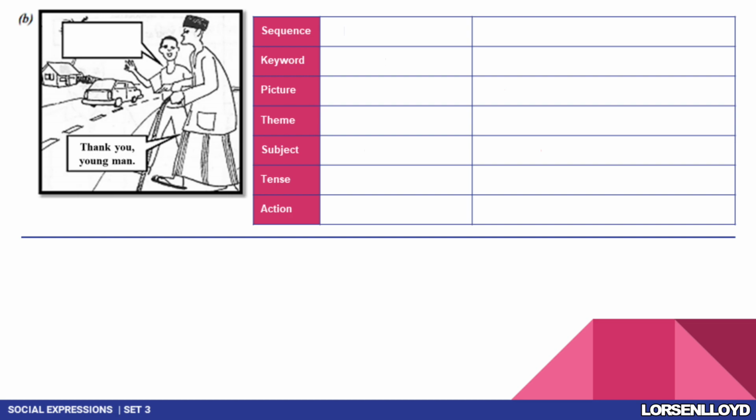So let's start with the sequence. Look at the dialog box. It is located up, so it's not a question. So we're gonna write suggest. As for the keyword, we're gonna use thank you and young man. Oh, Mr. Lim, you use the whole thing. Yeah, we're gonna use the whole thing. It's alright. As for the picture, we're gonna focus on the road. As for the theme, it's similar to question number 1, which is offering help. And for the subject, it will be the boy talking to the old man.